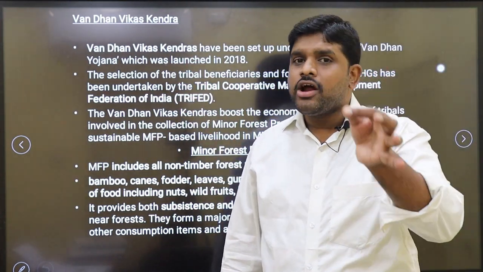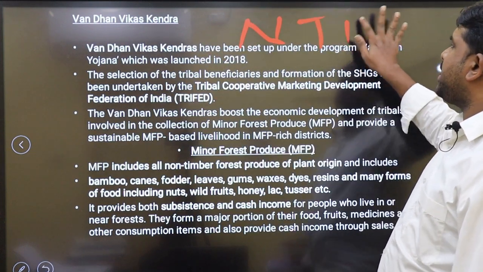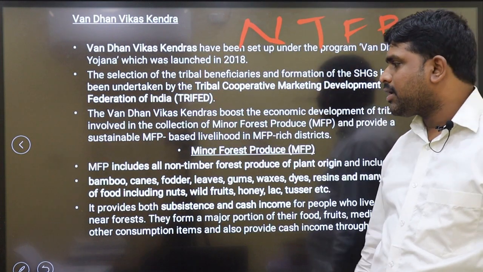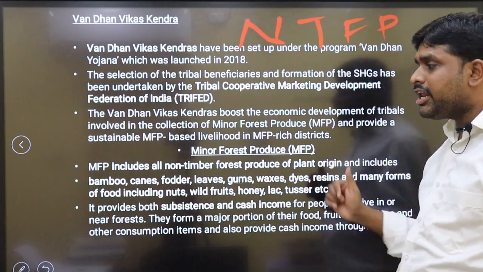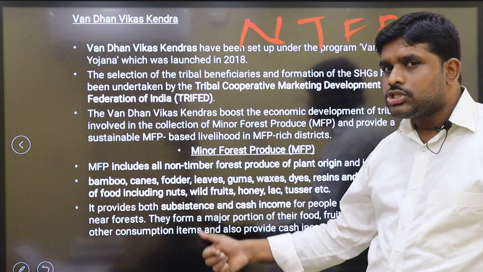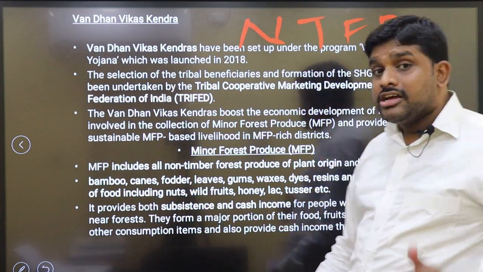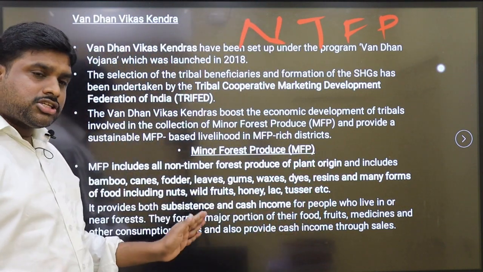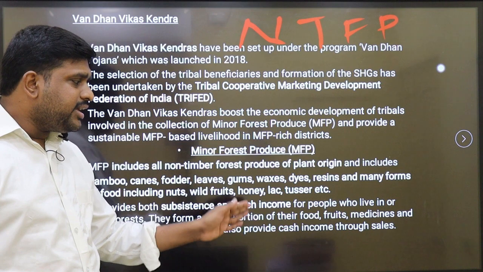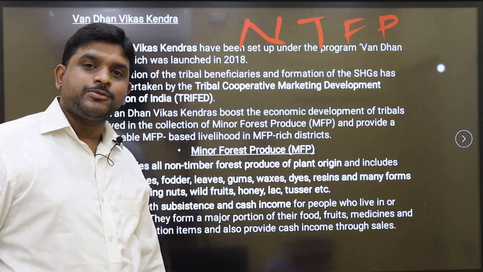Minor forest produce means non-timber forest produce, popularly called NTFP. MFP includes all non-timber forest produce of plant origin and includes bamboo, canes, fodder, leaves, gums, waxes, dyes, resins, and many forms of food including nuts, wild fruits, honey, lac, tosser, etc. This all comes under minor forest produce.